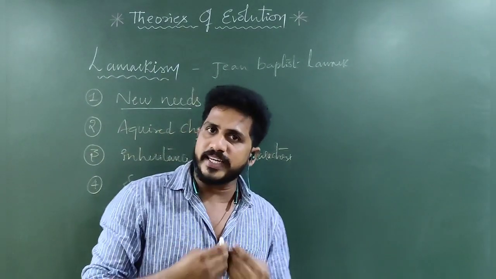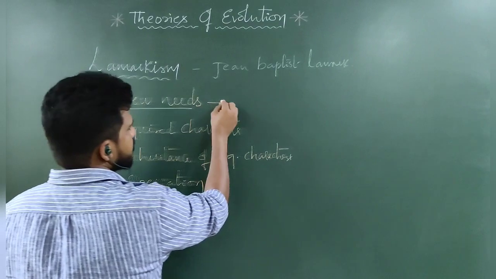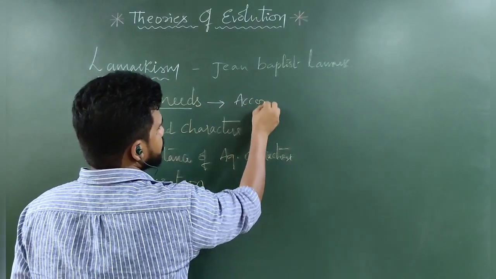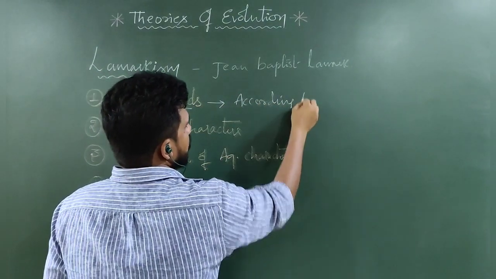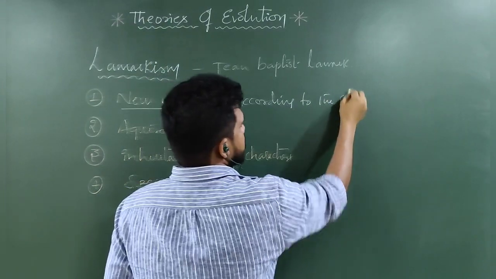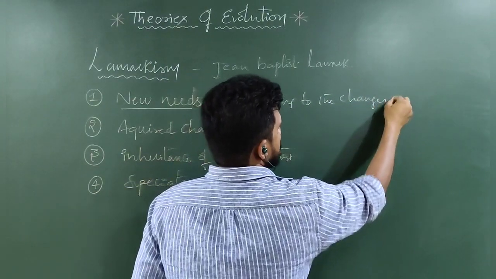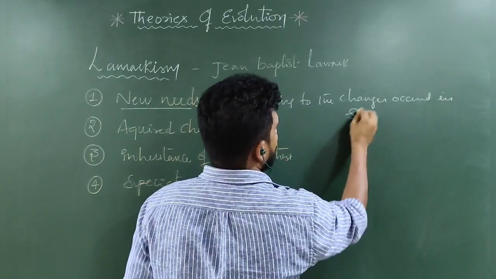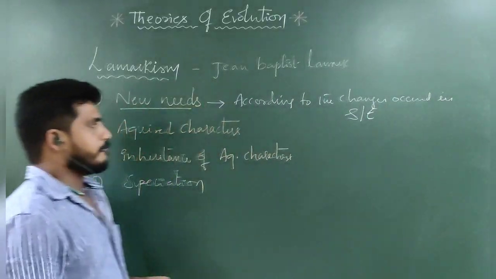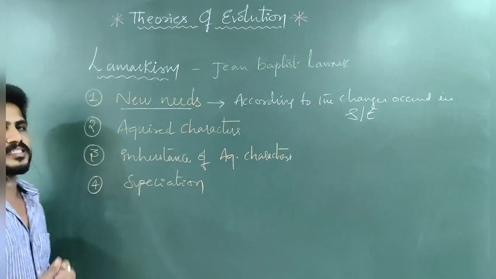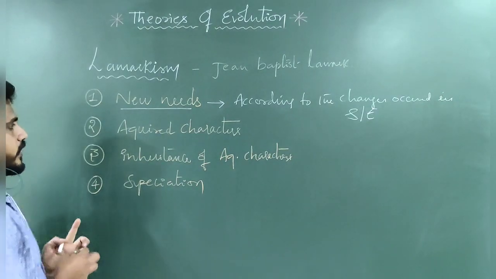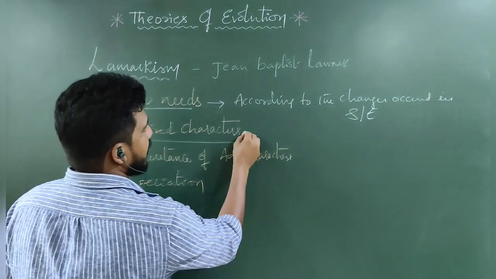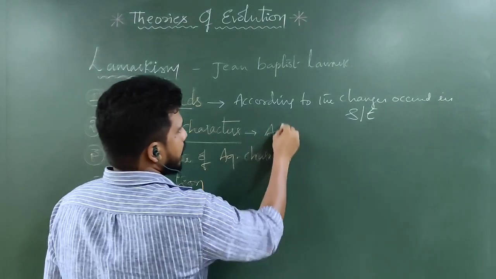That is called new needs. According to the changes in the surroundings or environment, when new needs arise, such characters will be acquired. Acquired means adopted.